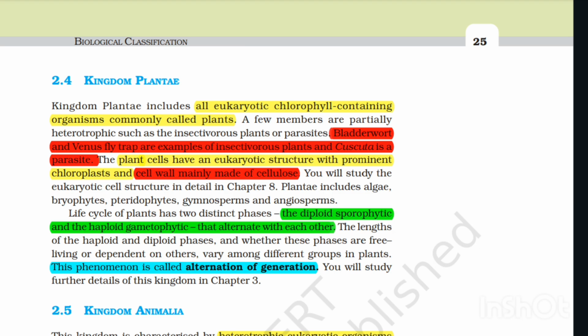The life cycle of plants has two distinct phases, the diploid sporophytic and the haploid gametophytic. They alternate with each other. The length of the haploid and diploid phases and whether these phases are free living or dependent on others vary among different groups of plants. This phenomenon is called alternation of generation. You will study further details of this kingdom in Chapter 3.